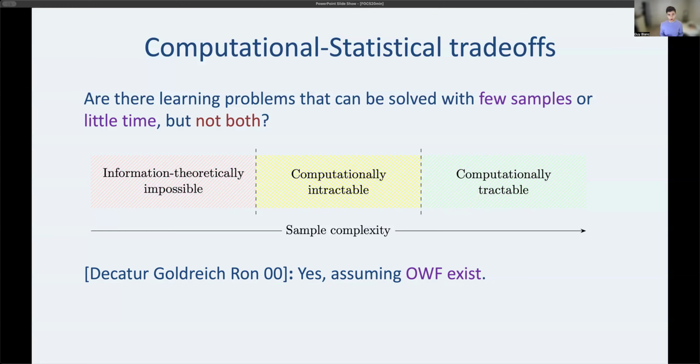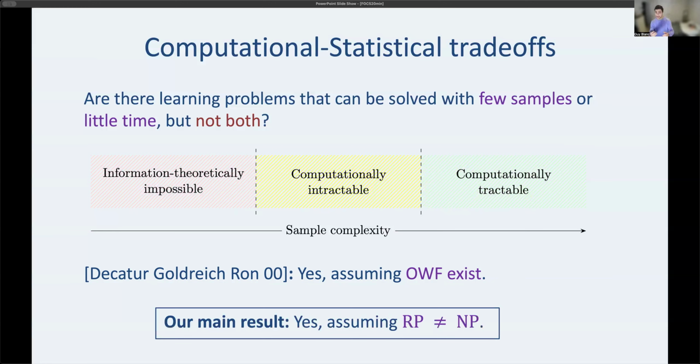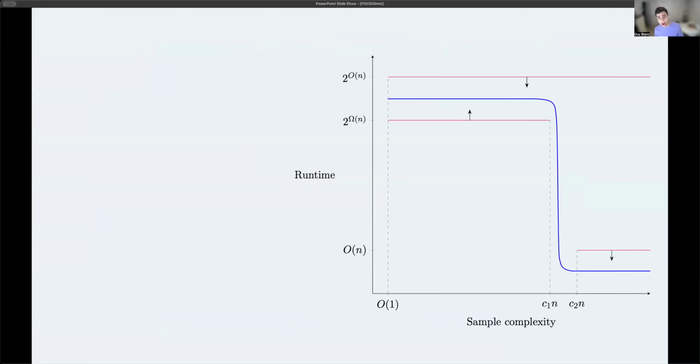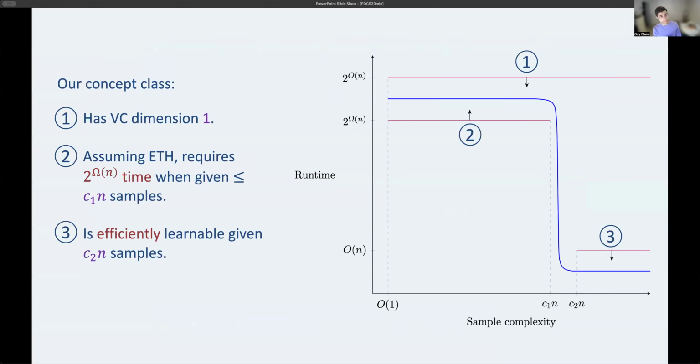Okay, so our main result, cast in the second light, is that these computational statistical trade-offs exist also assuming P not equal to NP. I'm going to say a little bit more about this result now. We're going to construct a concept class with this behavior. So as the sample complexity increases, the runtime of the best learner goes down. I'll describe this in a little more detail.